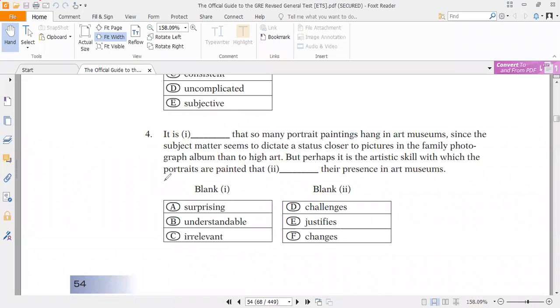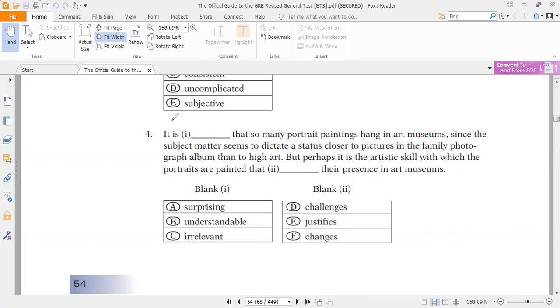Question number 4. It is dash that so many portrait paintings hang in art museums. Okay. They are telling that it is dash that so many portrait paintings hang in the art museum. Naturally, art museums shouldn't contain portrait paintings, but we shouldn't assume anything. Let's focus on the later part. Since the subject matter seems to dictate a status closer to pictures in the family photograph albums than to higher art, so we were told this about this topic. But perhaps it is the artistic skill with which the portraits are painted also.